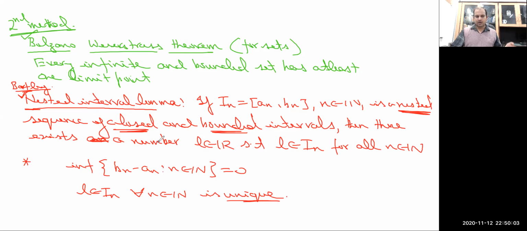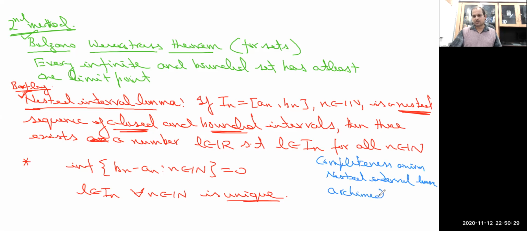So here, I am going to use the completeness axiom of R, the nested interval lemma, and the third one is the Archimedean property of real numbers.